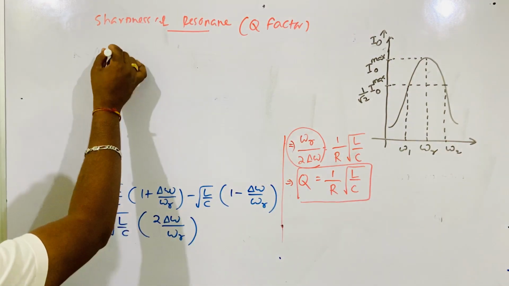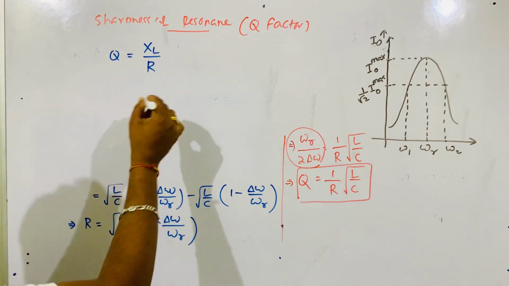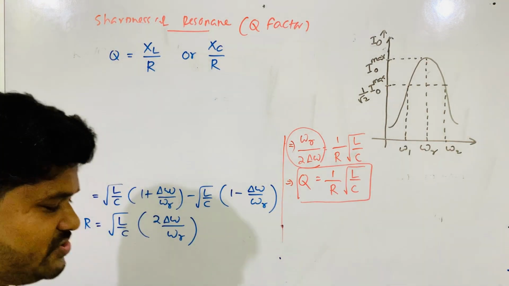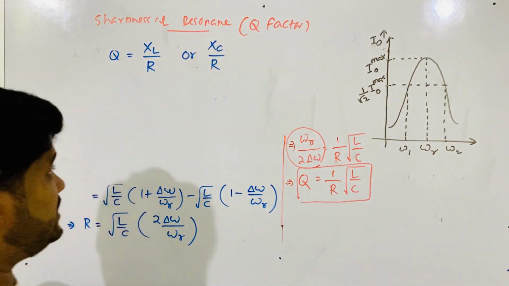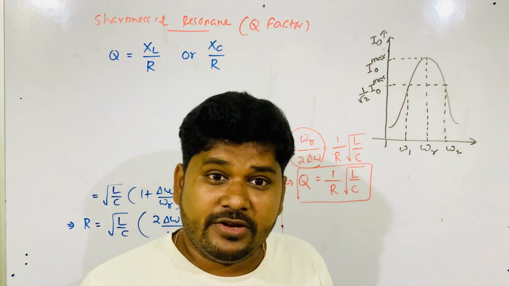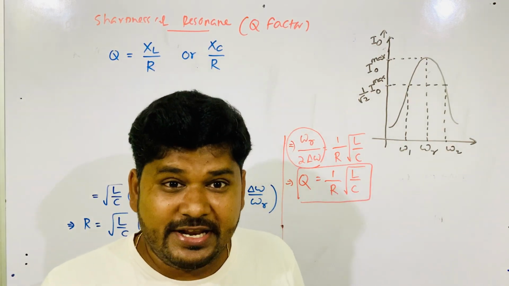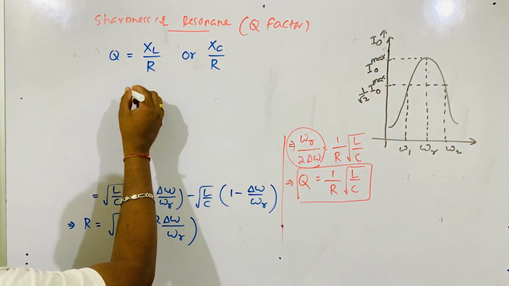Quality factor is also defined as the ratio of inductive reactance to resistance or capacitive reactance to resistance. Either XL by R or XC by R. How? Either XL by R or XC by R, it will be the same. Yes, because XL is equal to XC during resonance. So no problem, you can take any one.